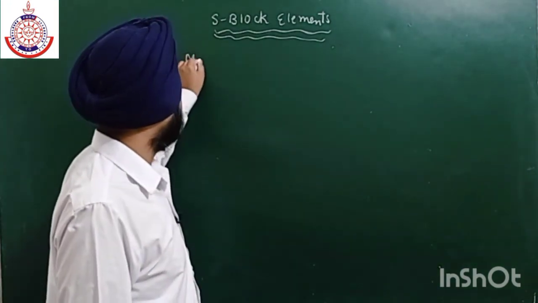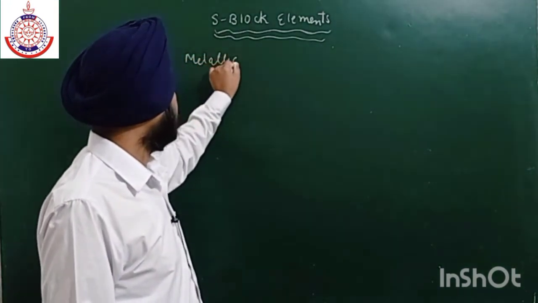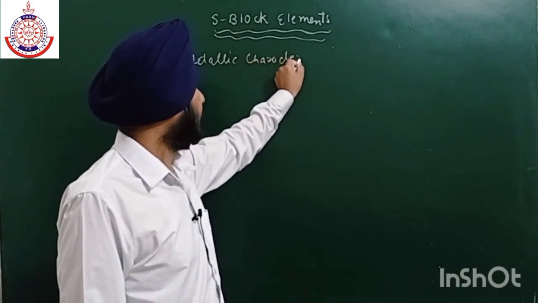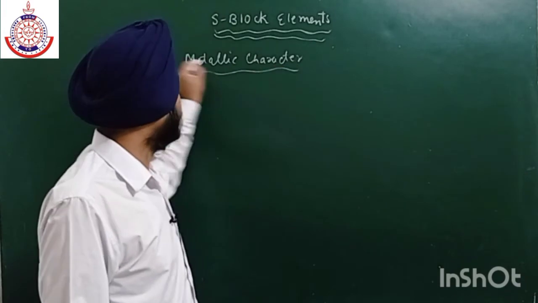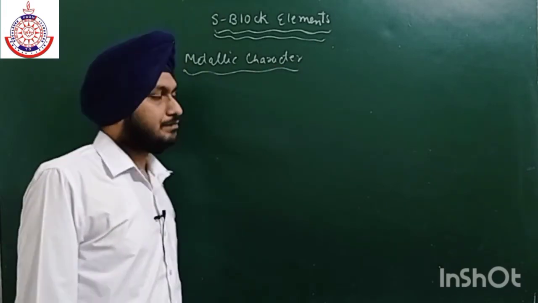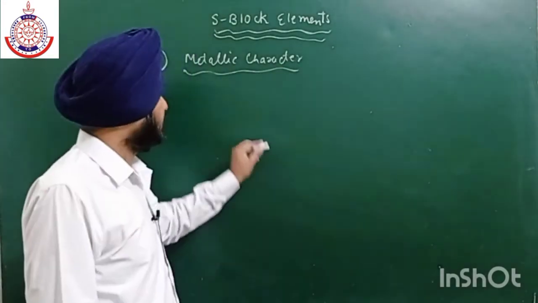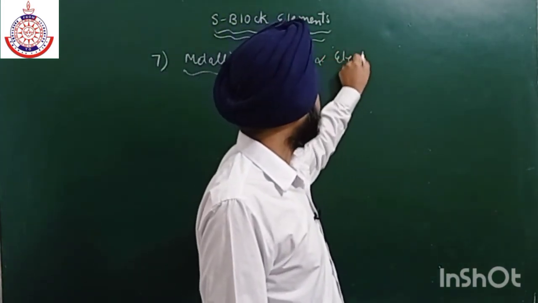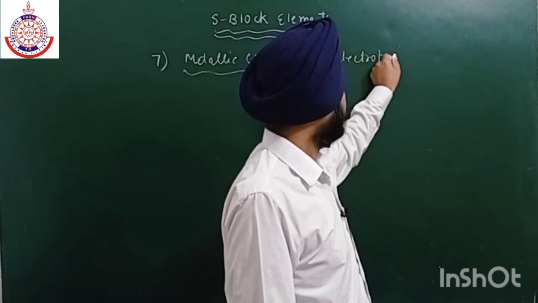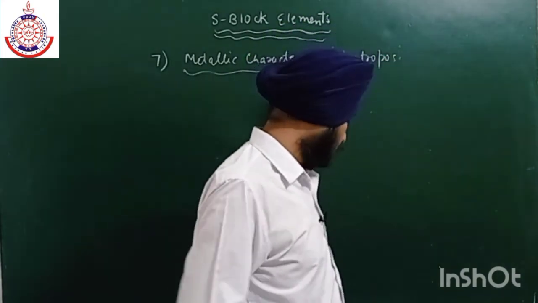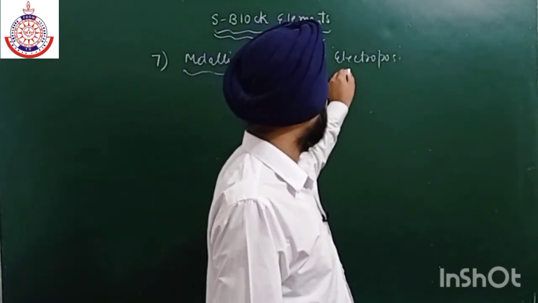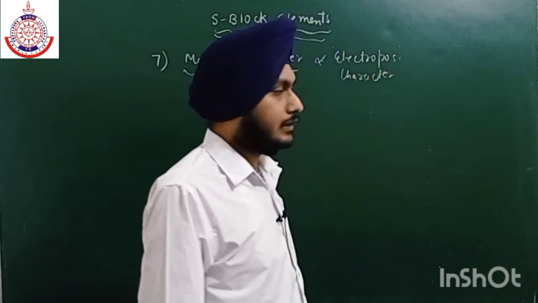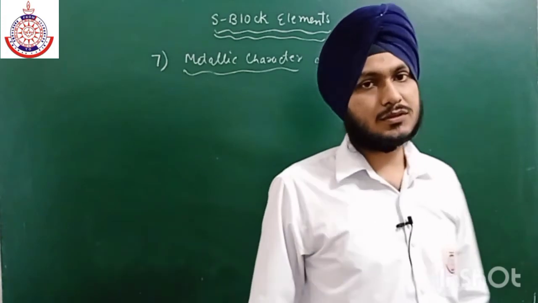So if we talk about metallic character, this is our seventh property, I think, metallic character. So metallic character is directly proportional to electropositive character, or it is inversely proportional to ionization energy, and it is also directly proportional to atomic radius.